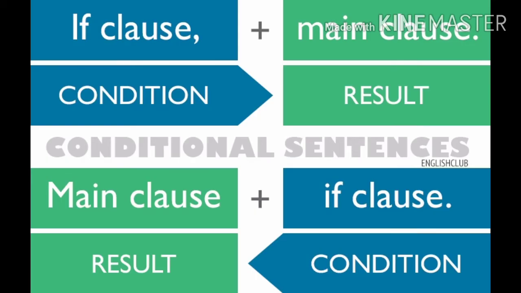So now, the if clause shows the condition and the main clause shows the result. Usually, the if clause comes at the beginning of the sentence and the main clause comes at the end of the sentence. To separate both the clauses, we put a comma. Sometimes the main clause comes first and the if clause comes at the end of the sentence. Let's see what's on the next slide.